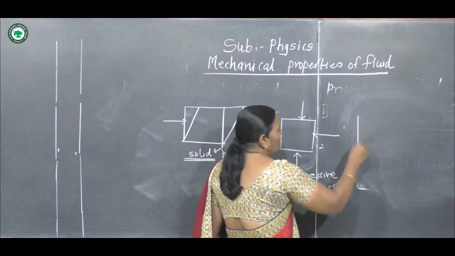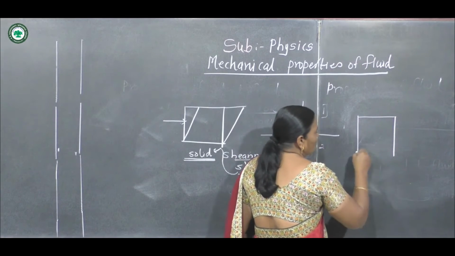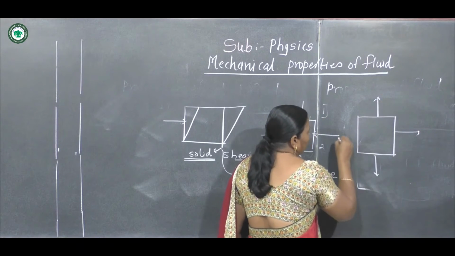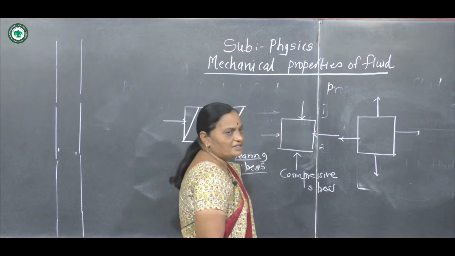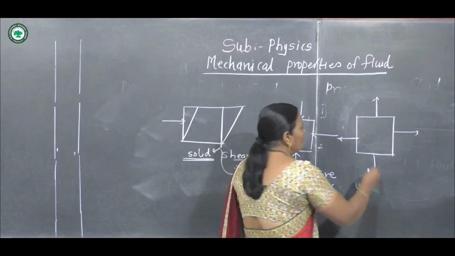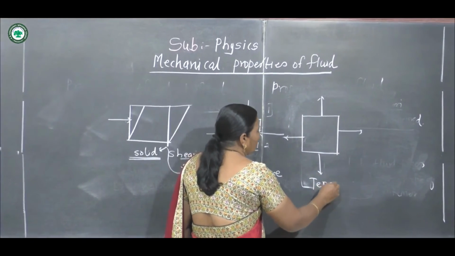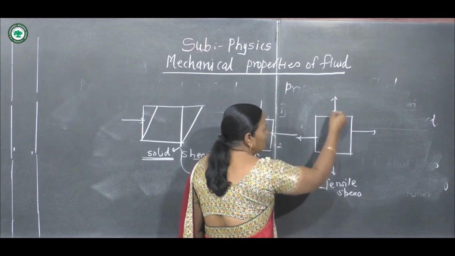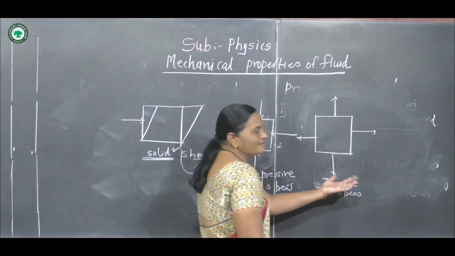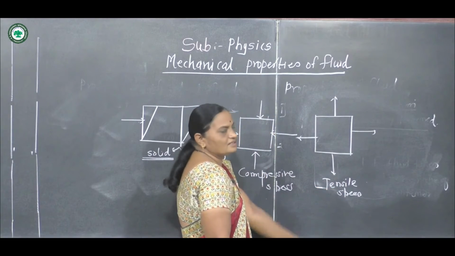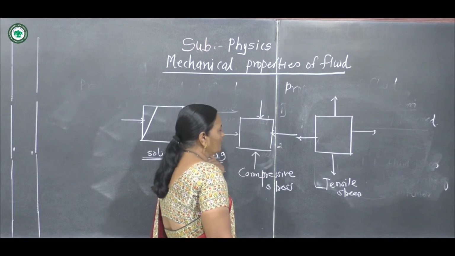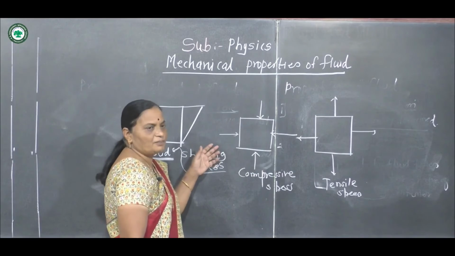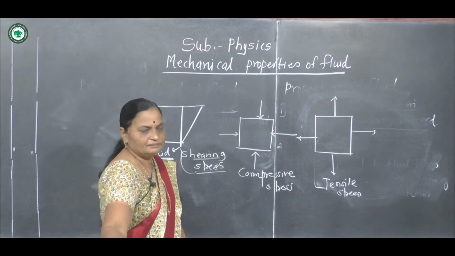Now suppose this is the box and the force is in the outward direction. The stress is tensile stress. That is, the length of each side increases. So we say it is tensile stress. Tensile stress and shearing stress are the properties of solids.